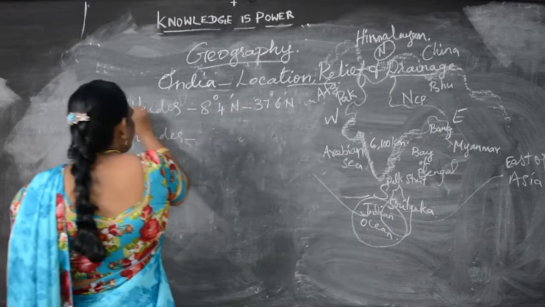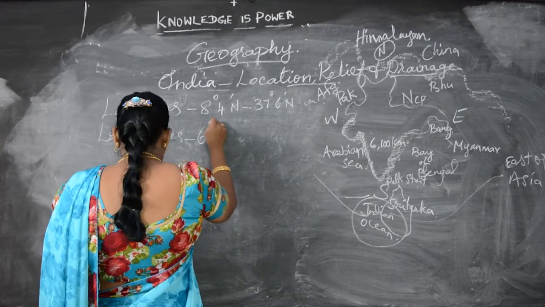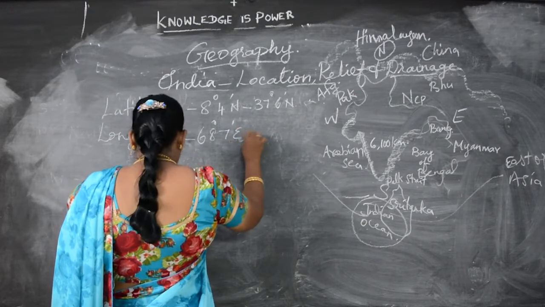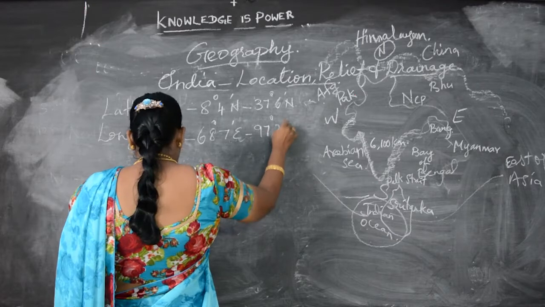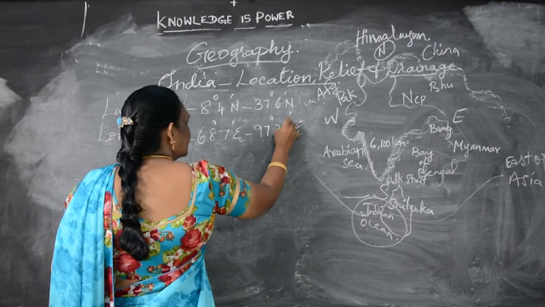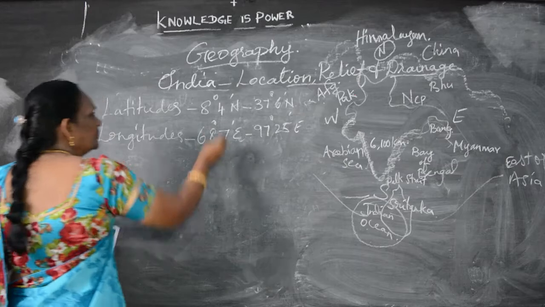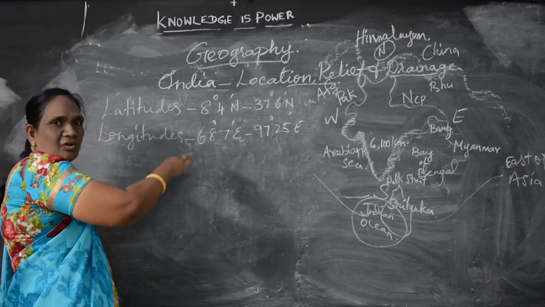This is latitudes. The longitudes are 68 degree 7 minutes east to 97 degree 25 minutes east. This is the latitudinal and longitudinal extent of India.